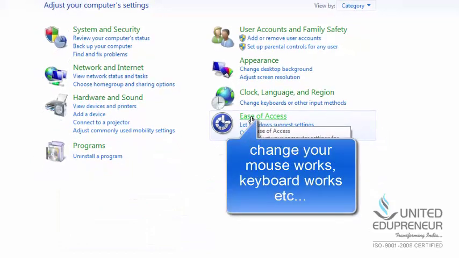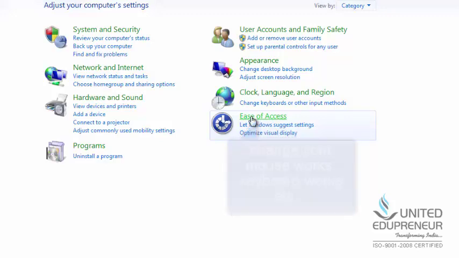Ease of access. It makes your computer easier to use by changing how your mouse works, keyboard works, etc.